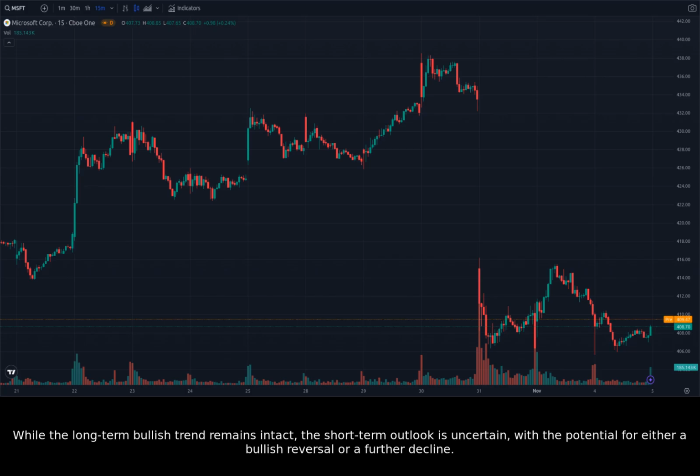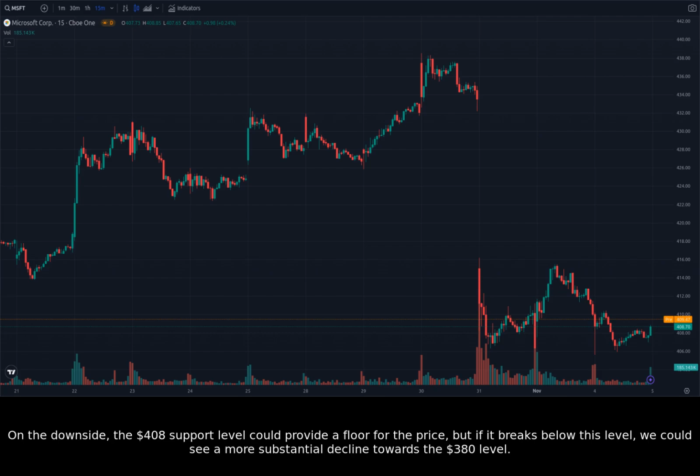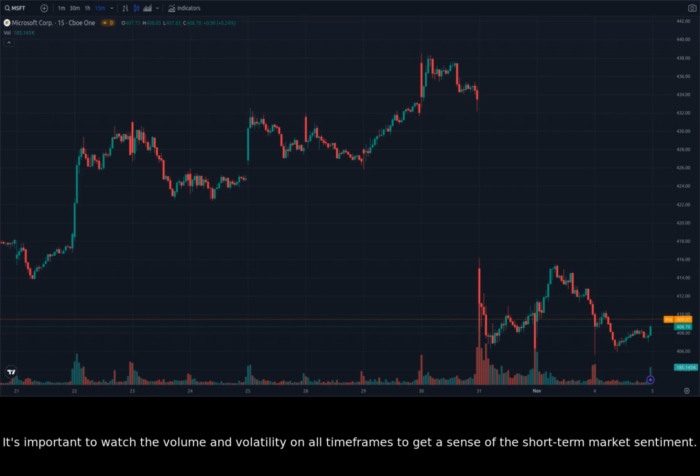Key price levels to watch include the $412 resistance level, which could act as a significant barrier to further upside. On the downside, the $408 support level could provide a floor for the price, but if it breaks below this level, we could see a more substantial decline towards the $380 level. It's important to watch the volume and volatility on all timeframes to get a sense of the short-term market sentiment.